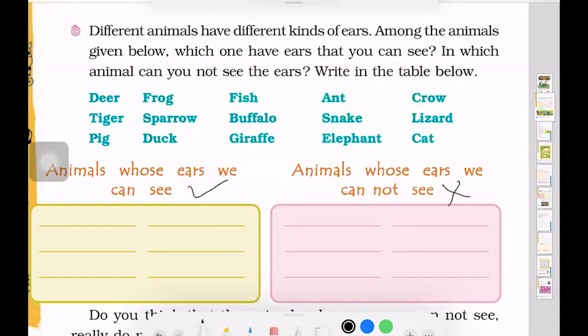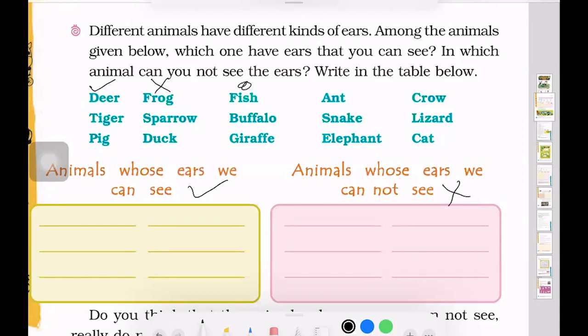Now, can we see the ears of a deer? Yes, we can see the ears of a deer. Now, can we see the ears of a frog? No, we cannot see the ears of a frog. Then, can we see the ears of a fish? Tell me in the comment section below. For fish, you can tell me in the comment section below, it's a question for you, and I'll answer the rest of the answers to you now.